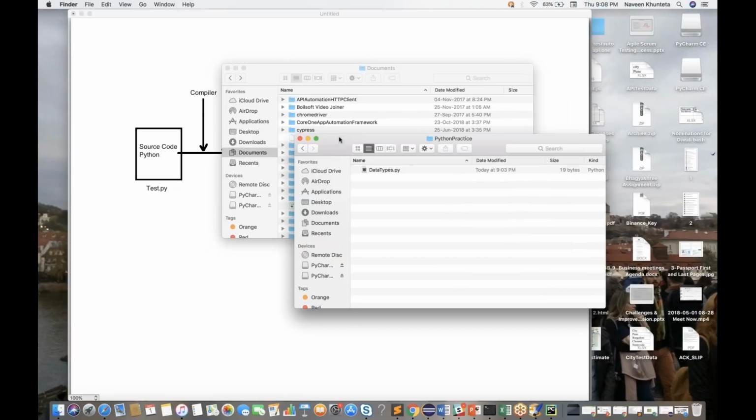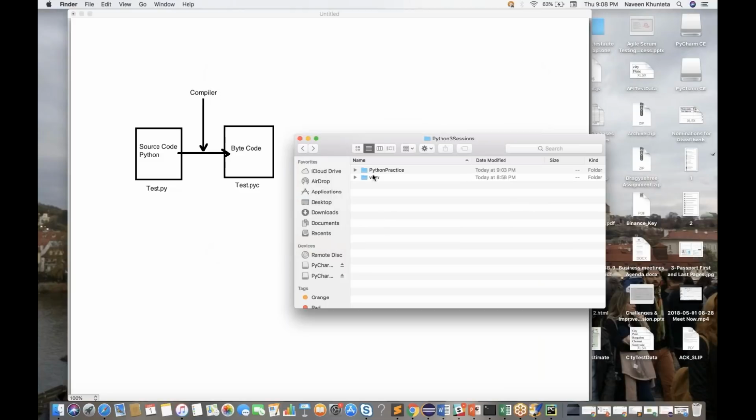If you go to the previous directory also, we don't have any .pyc file over here. We have only the datatypes.py file. Internally the file is getting compiled to test.pyc, but what the Python guys have done is the compilation is hidden from the user.